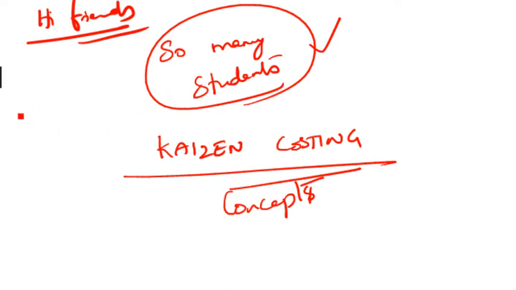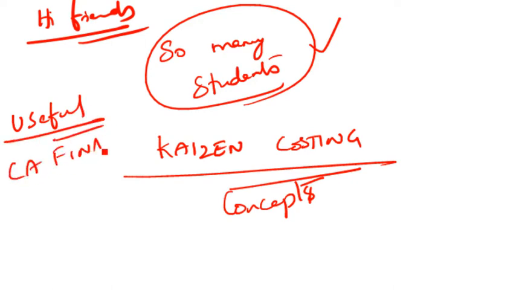Now let's talk about for whom this video will be useful. It's going to be useful for CA Final students, especially new syllabus and even old syllabus as well, because even in the old syllabus this topic exists.